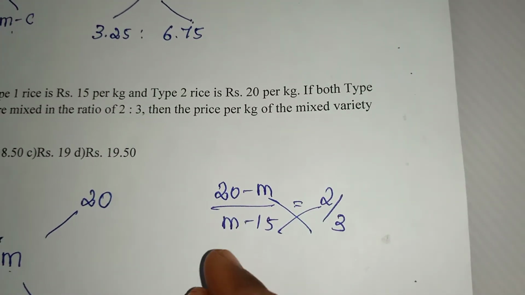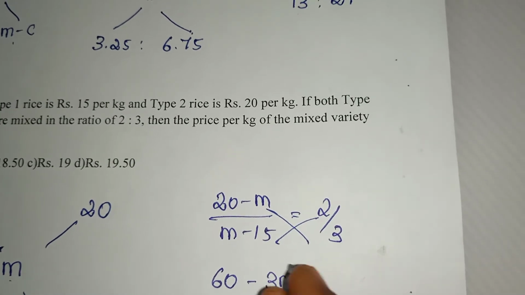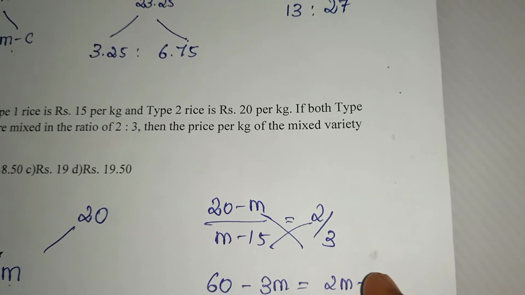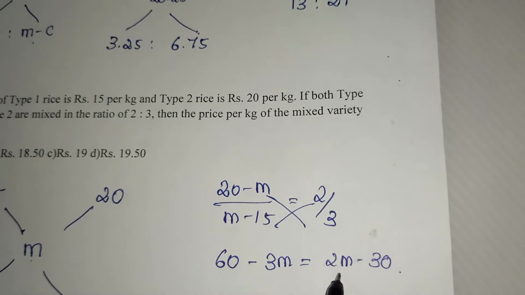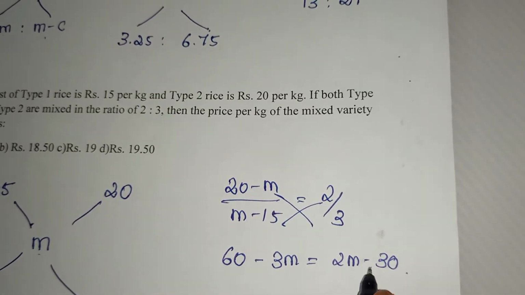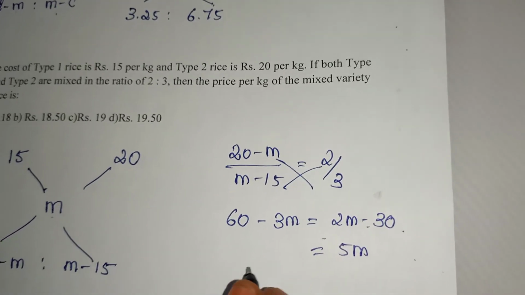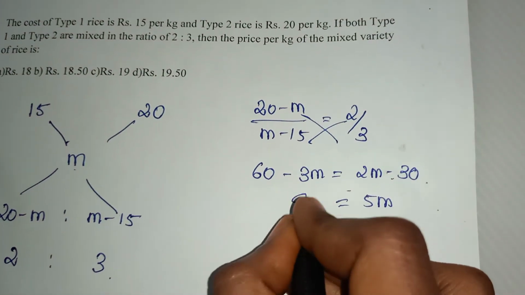Just by multiplying it together, 20 into 3 will be 60. 3 into m is equal to 3m. 2m minus 30, just by multiplying. So m on one side, the numbers on the other side. This 3m will go that side, which will be 5m. This minus 30, if it comes over, will be a plus sign. So 60 plus 30 will be 90.